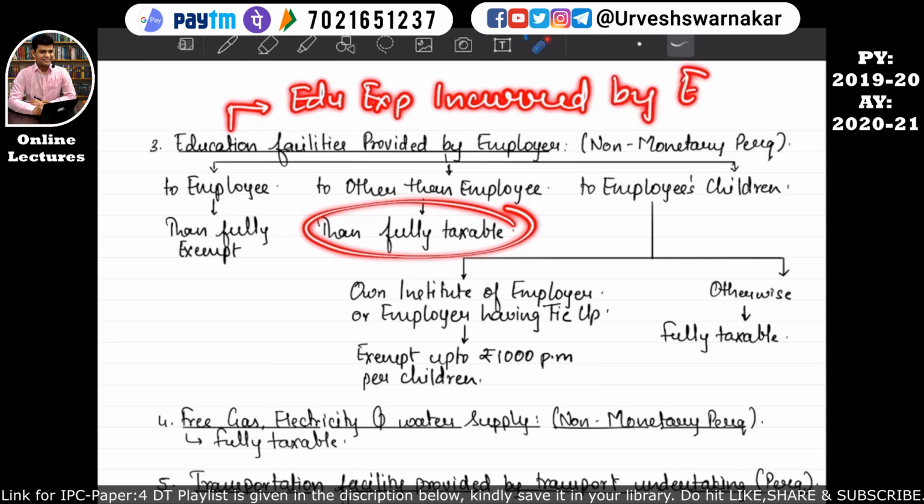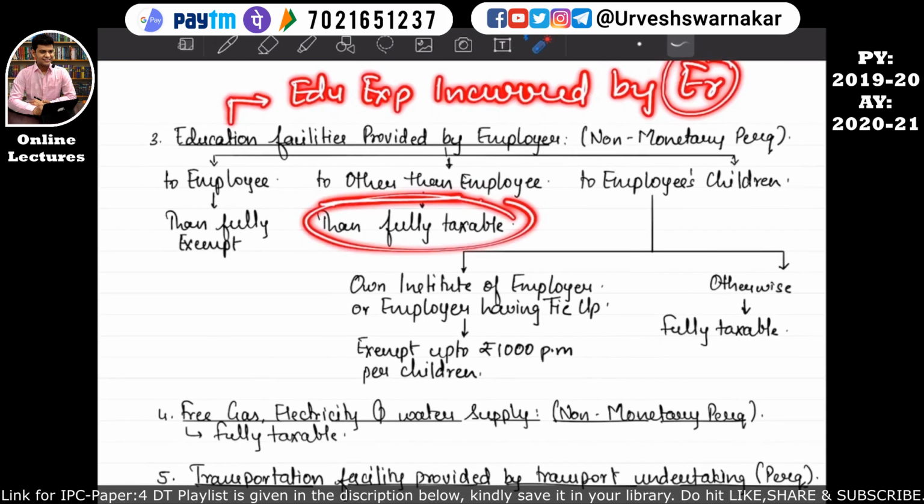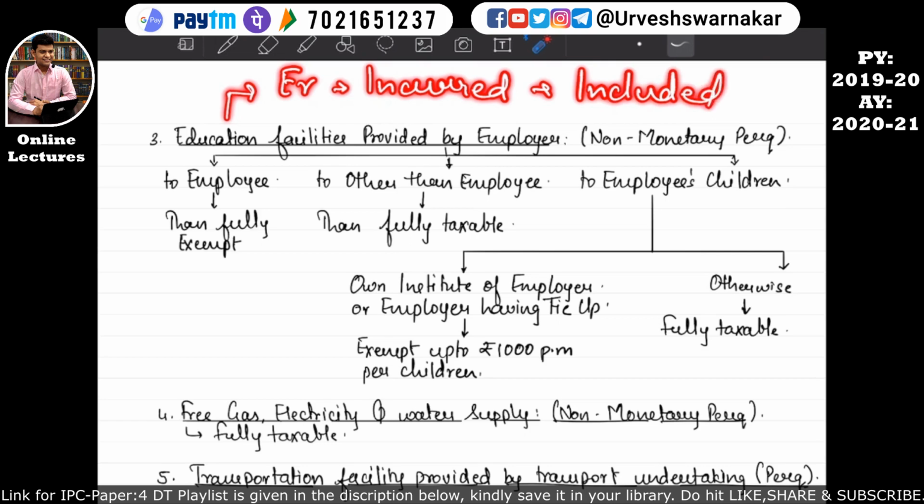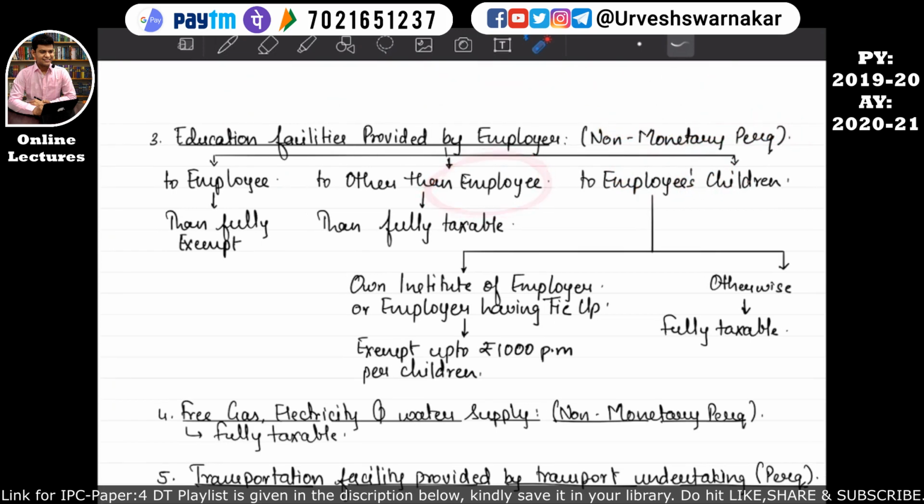incurred by the employer for this other person other than the employee will be considered as a taxable perquisite. In other words, it can be said that whatever amount this employer has incurred will be included in the computation of income from salary of this employee. I hope this is quite clear to you all.